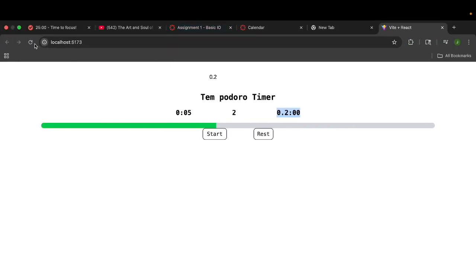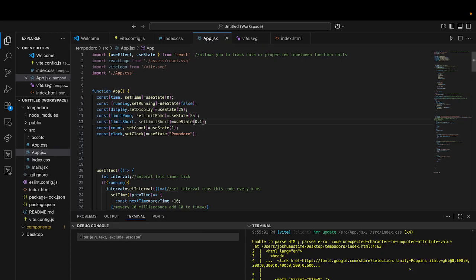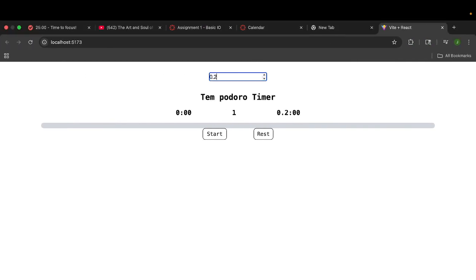Okay, let's refresh that. And let's actually change, oh no, we can just do it here. So let's limit short. Let's just make that 0.1. And we'll make this 0.2 seconds. Or honestly, 5. Come on, let's make it go faster. It's going. Say boom, we're on 2. Then we go to 0.1 seconds for a short timer. Okay. Yeah, that's what happened.